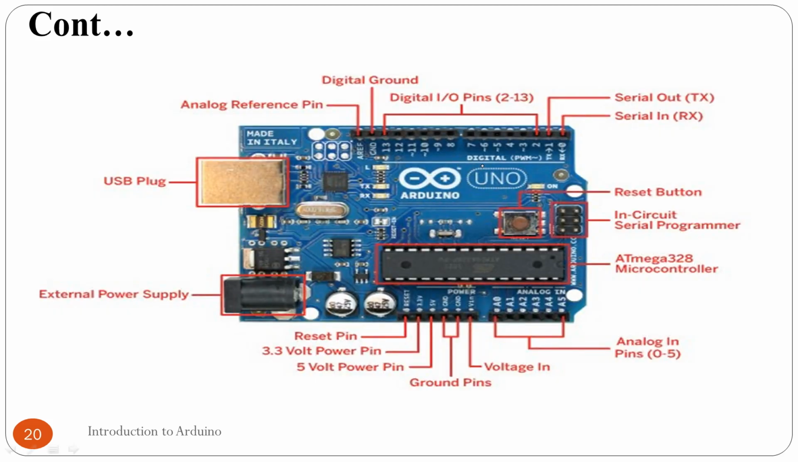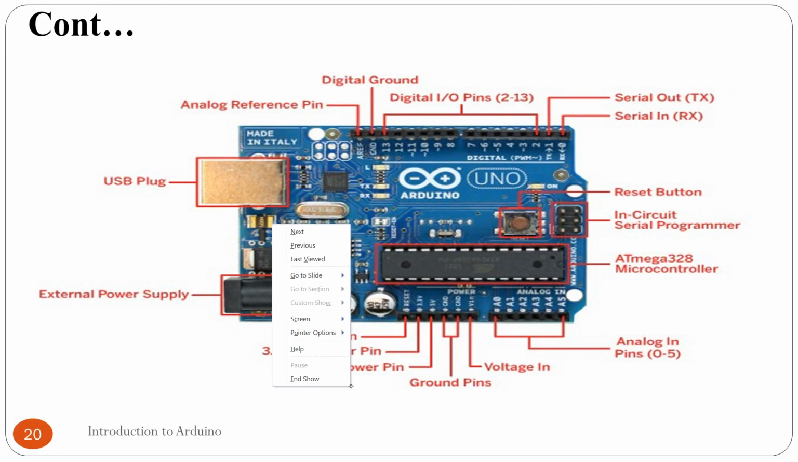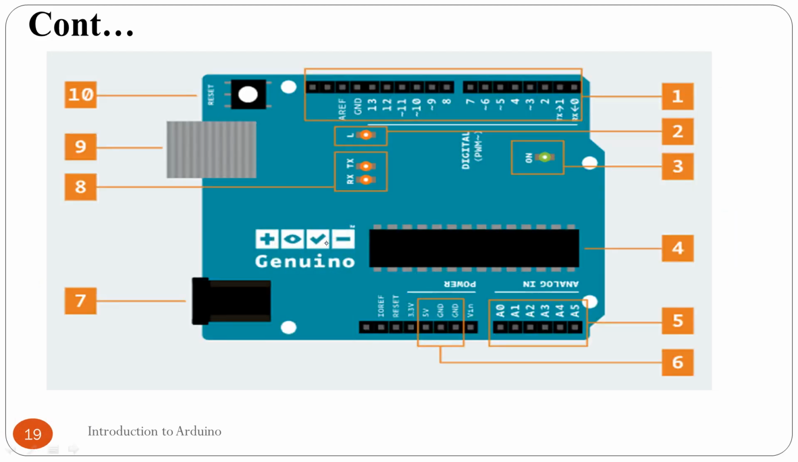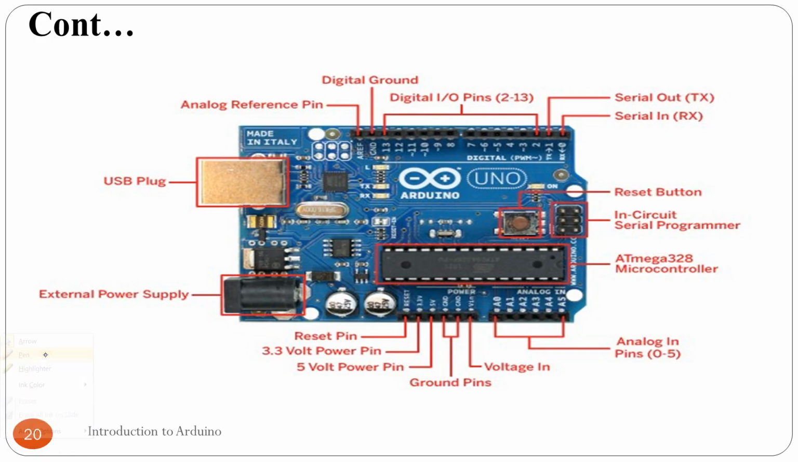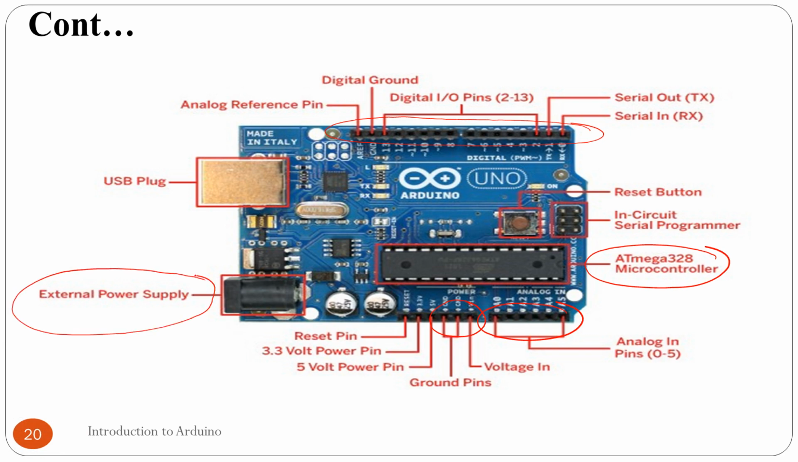Now this is the actual board. Initially I explained the graphical presentation of this board, and this is the actual board. You can see we have this microcontroller, these 13 pins, then the analog pins, then the power supply, then the external power supply, then the USB plug, and then the reset button. The reset button is given here, sorry. So all these things are there on this Arduino Uno board. Okay, thank you.